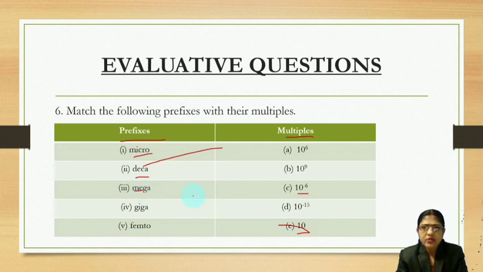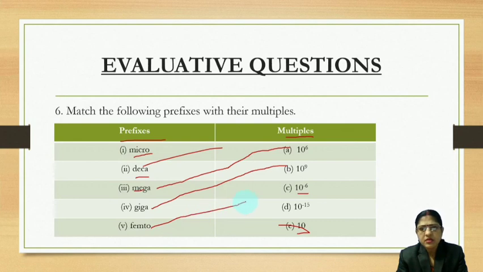Mega is 10 to the power 6. Then giga. Giga is 10 to the power 9. Then femto. Femto is 10 to the power minus 15, right? So in this way you can match.